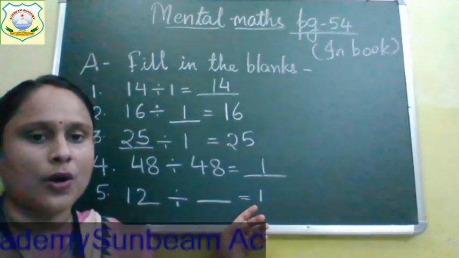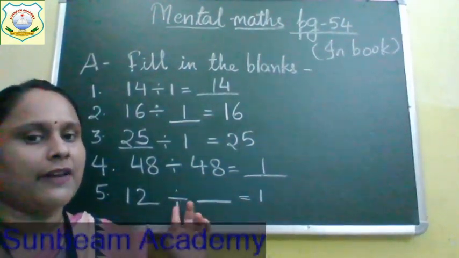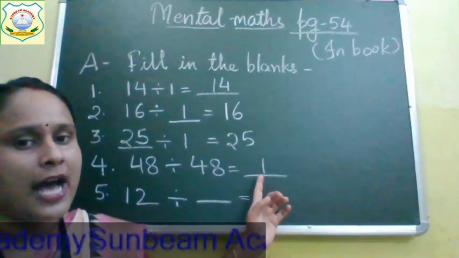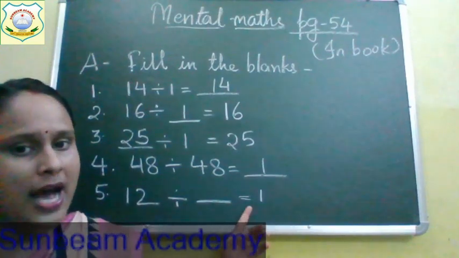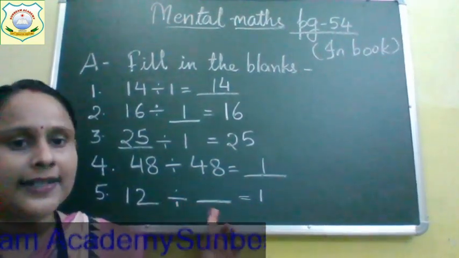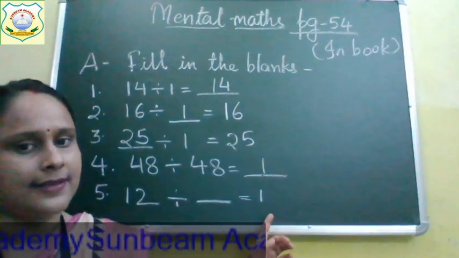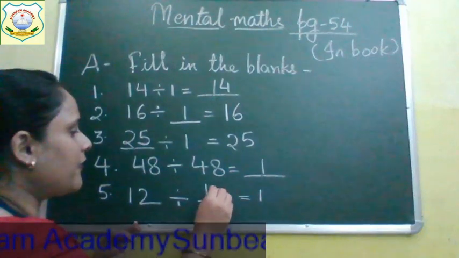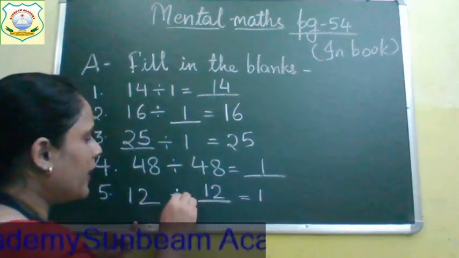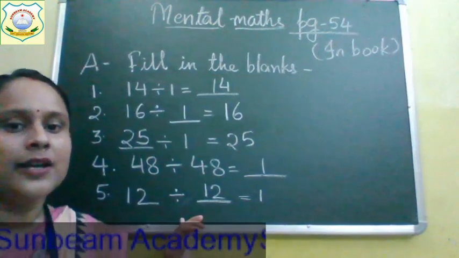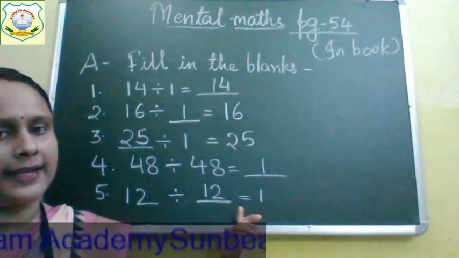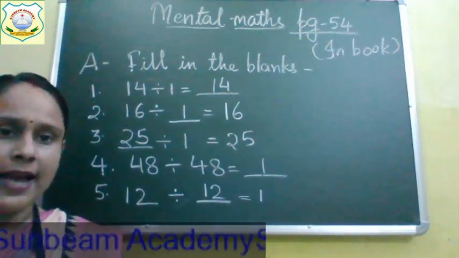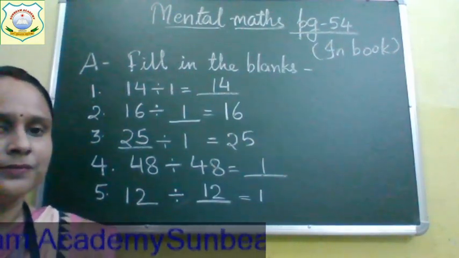Now in which case will your answer be 1? If we divide the same numbers, isn't it? Here we have divided the same numbers, we got the answer 1. So in which case will your answer be 1? When we divide the same numbers, we will get the answer 1. So 12 divided by 12, and we will get the answer 1. Okay? So children, note down answers up to here, then I will proceed to the 6th question.